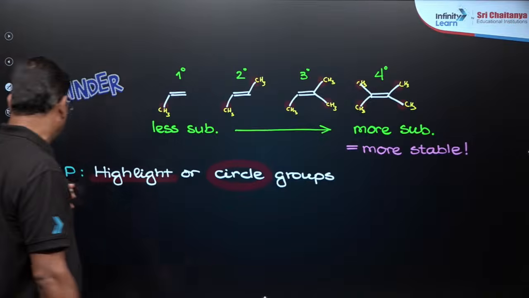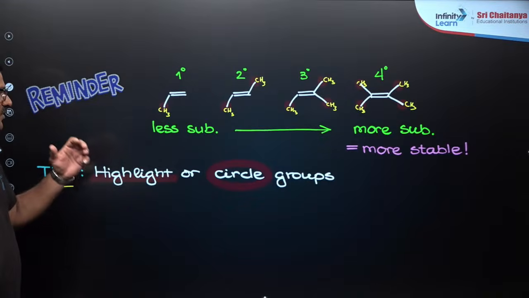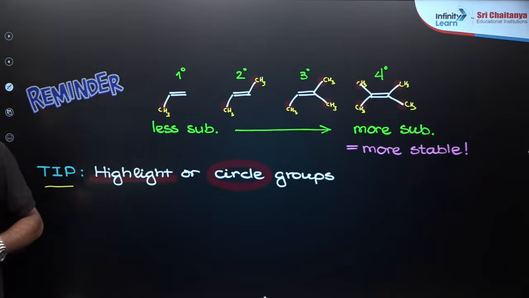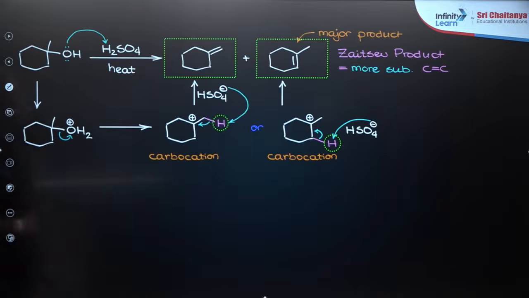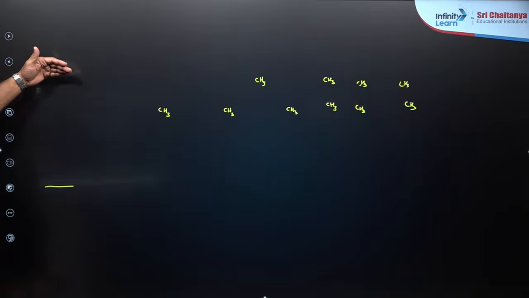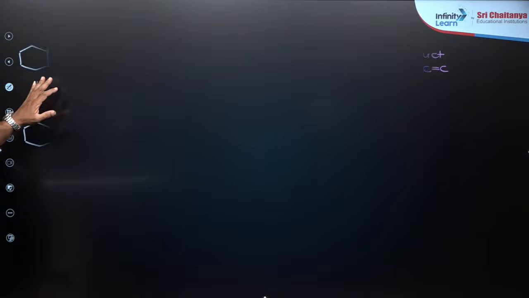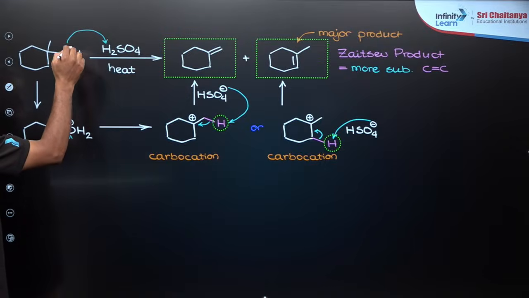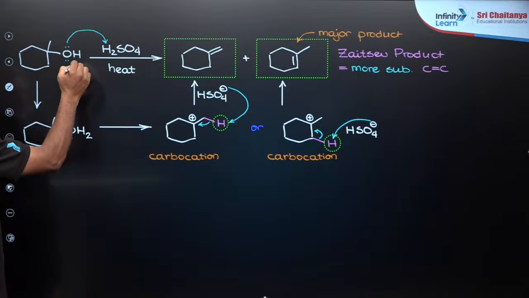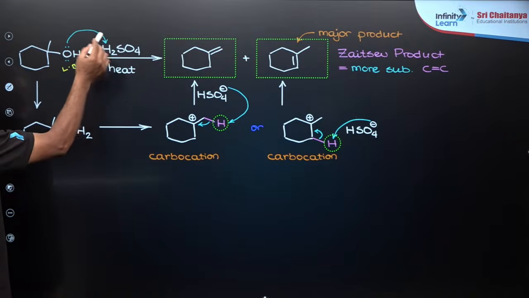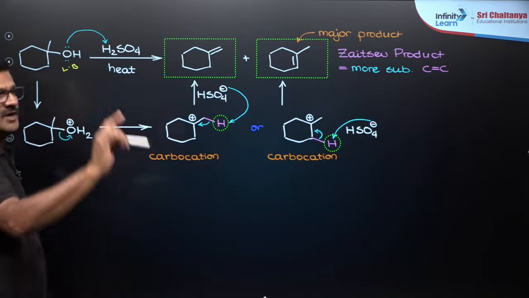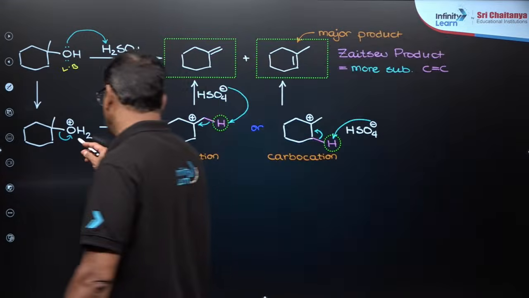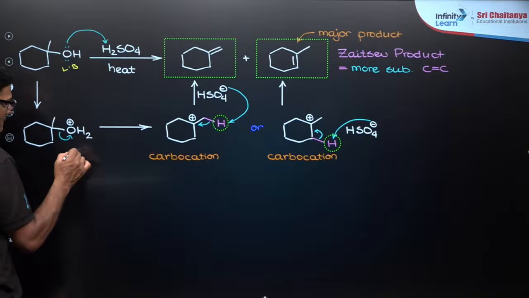The tip I just want to give you: the higher the substituted alkene, you can say the major product or more stable alkene. Let us see the mechanism here, the same as what we have seen in this scenario. Look at this. The lone pair of electrons present on the oxygen of the alcoholic group is a Lewis base, and it is going to abstract H plus from H2SO4, so that OH, which is a poor leaving group, once protonated becomes OH2 plus, and OH2 plus is a good leaving group.